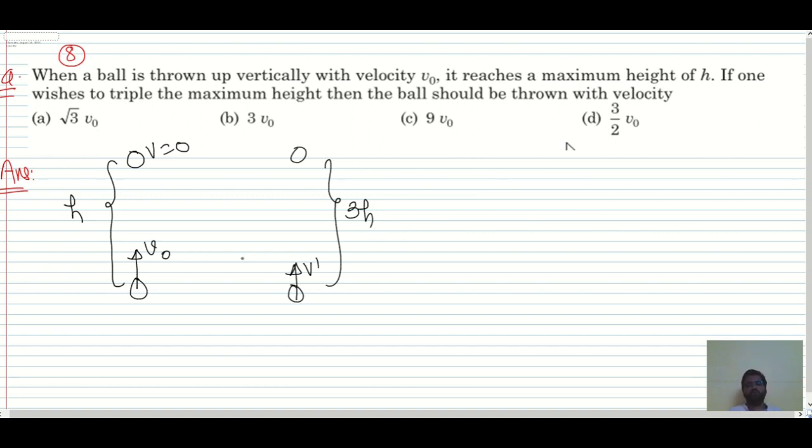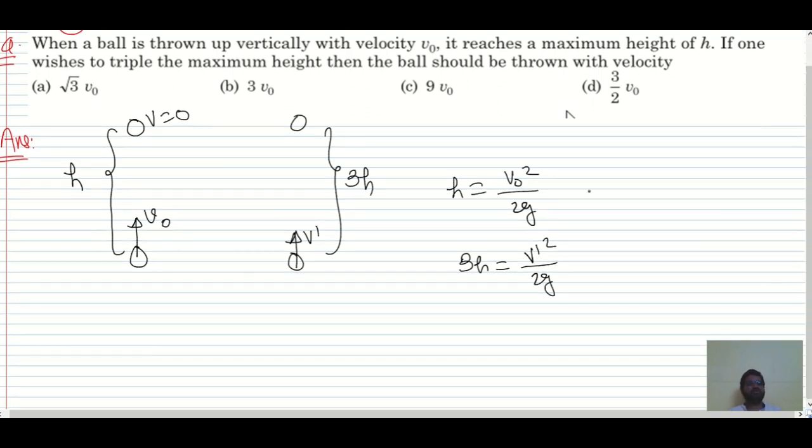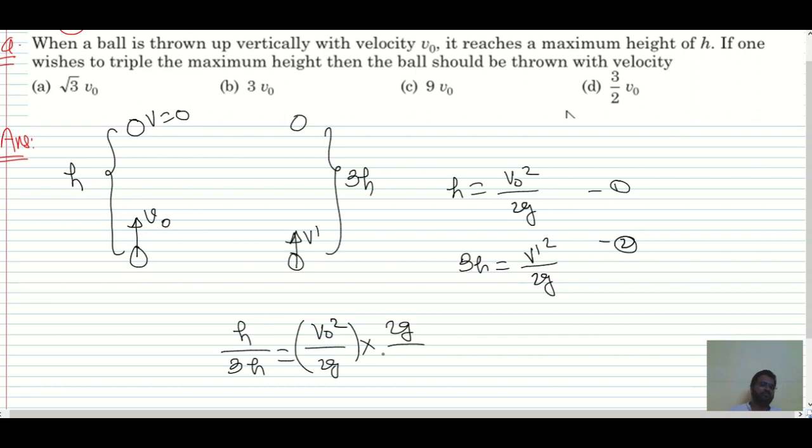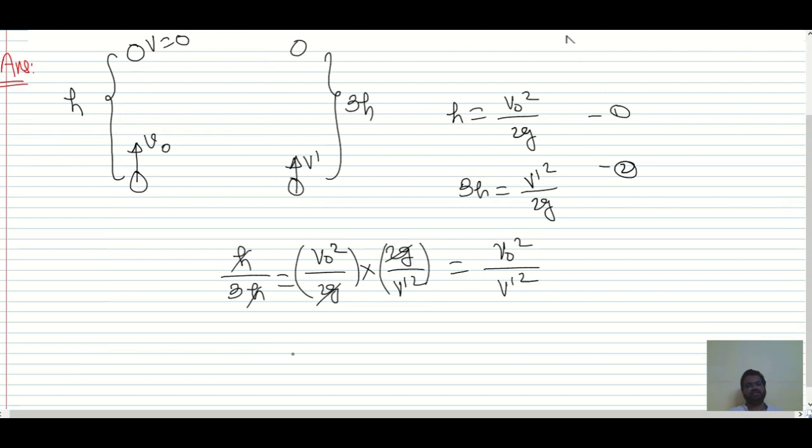Okay, so what is the maximum height formula? H is equal to v0 squared divided by 2g, and this 3h must be equal to v dash squared divided by 2g. So just take a ratio of equation 1 and equation 2. It will be h by 3h is equal to v0 squared divided by 2g, multiplied with 2g divided by v dash squared. So this 2g gets cancelled and we get v0 squared divided by v dash squared. The h gets cancelled. V dash is equal to root 3 times v0.